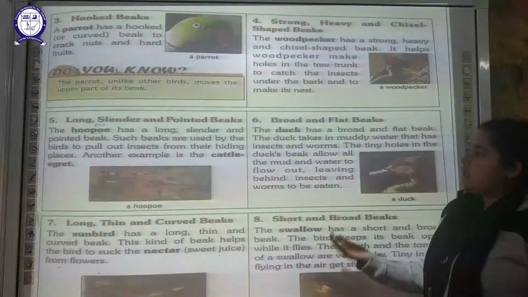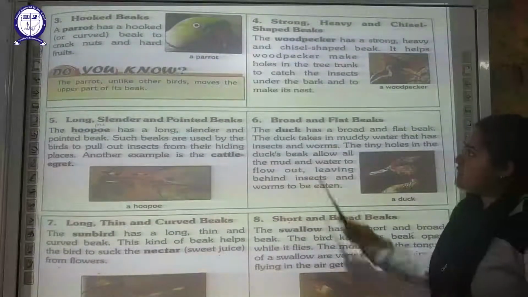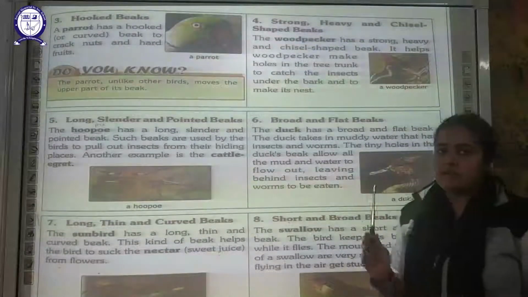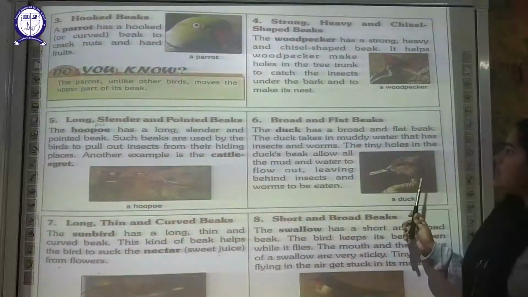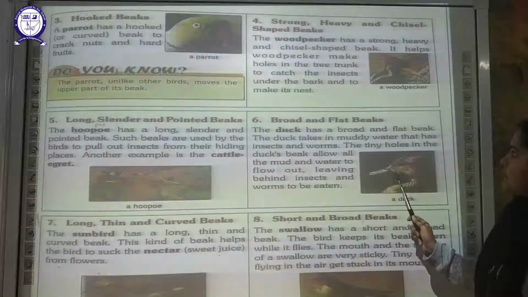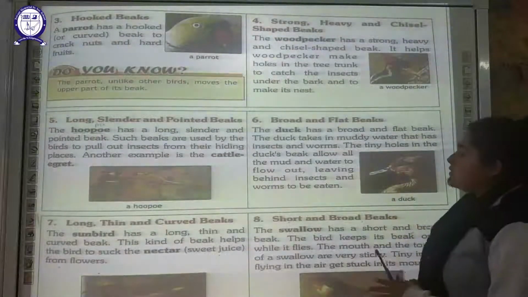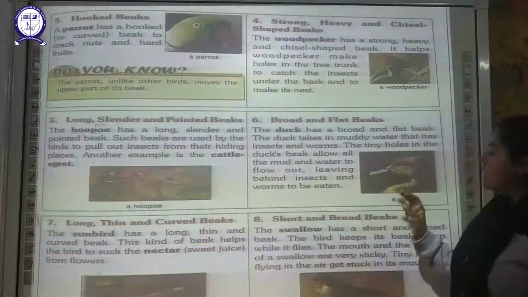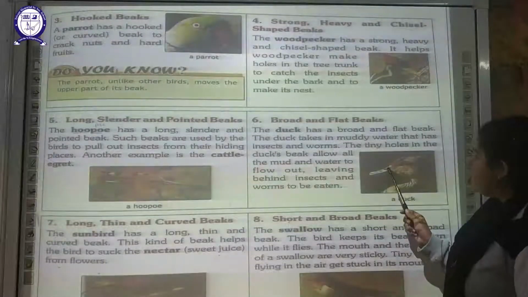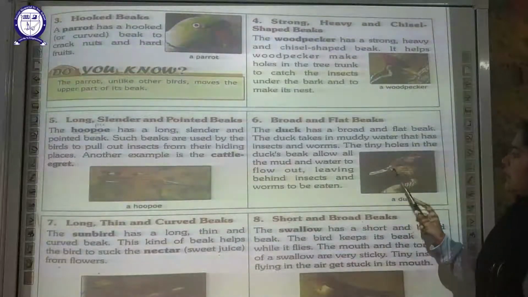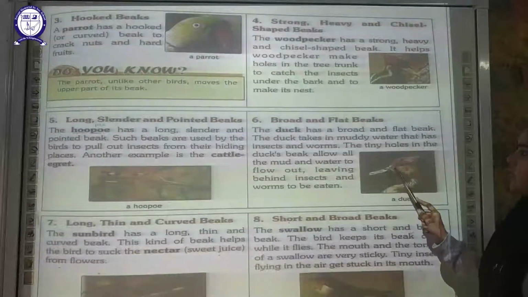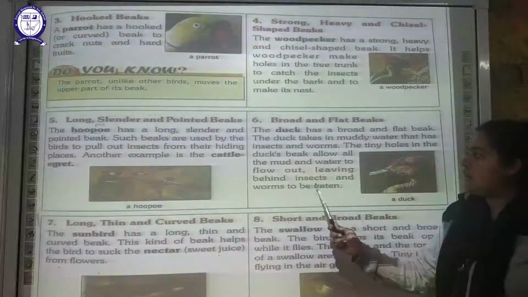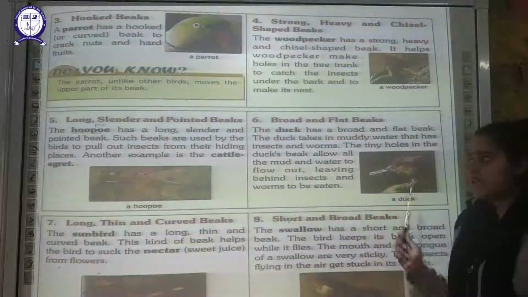Another type of beak is the broad flat beak. An example is the duck. What is happening in that case? The duck has a broad flat beak and takes in muddy water. The muddy water has insects and worms as well. If you notice in the beak of the duck, there is a tiny hole. From this tiny hole, the mud and the water flow out, and what remains inside its beak are the insects and worms which it can eat.